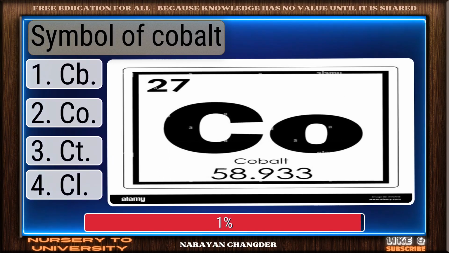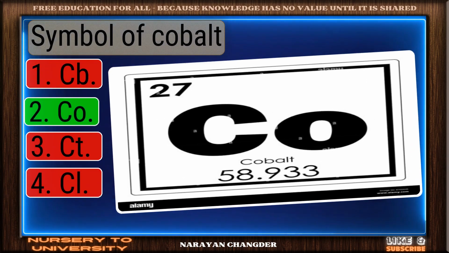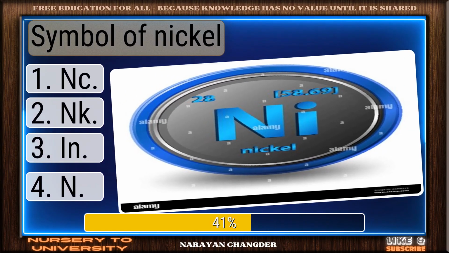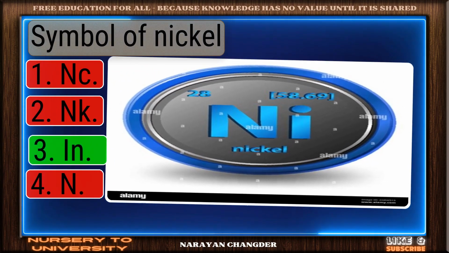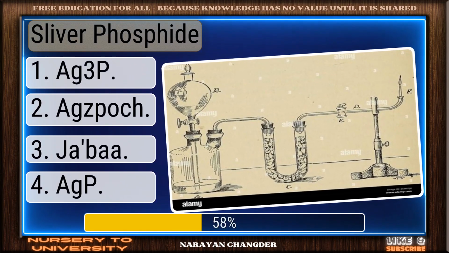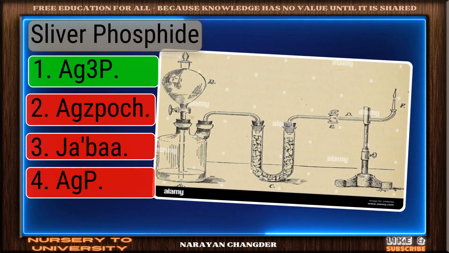Symbol of cobalt. Well picked. Co is the correct answer. Symbol of nickel. Right again. Ni is a valid answer. Silver phosphide. Solid response. Ag3P is a valid choice.